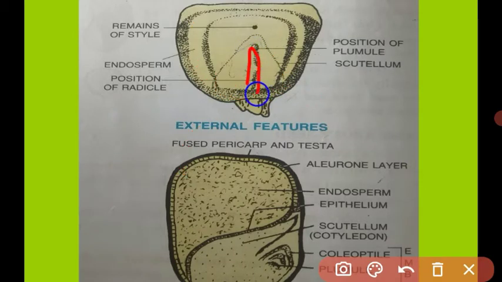This is the embryo. The upper part of the embryo is called the plumule. Later, it develops into the shoot of the plant, and the lower part of the embryo is called the radicle. Later, it develops into the root of the plant. Got it? This is the external structure of the seed.